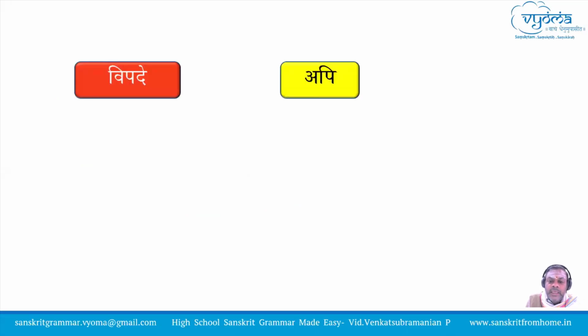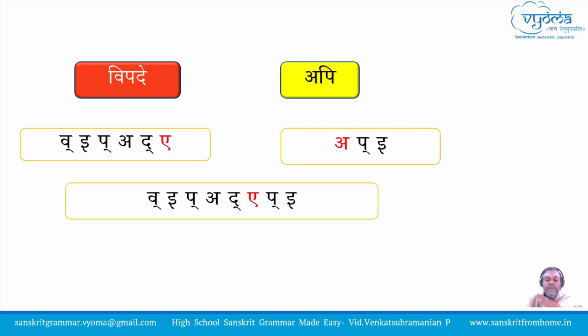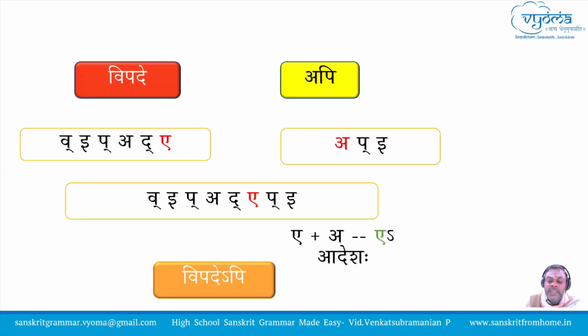Vipade api. Vipade can be split as v, e, p, a, d, e. Api: a, p, i. Now you have an a sound and an a sound joining here. So the rule of Purva Rupa Sandhi is that when a and a sound are involved, the ekara Purva Rupa Adesha takes place. The Purva Rupa, which is ekara itself, comes as the transformed letter. So a plus a will result in e. So the transformation here is e.